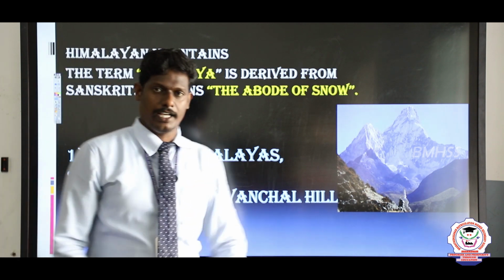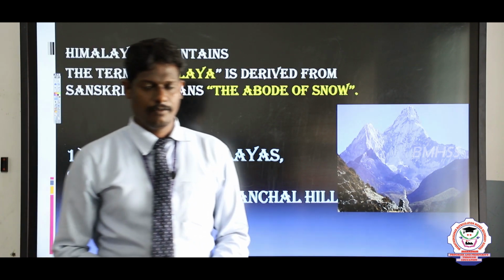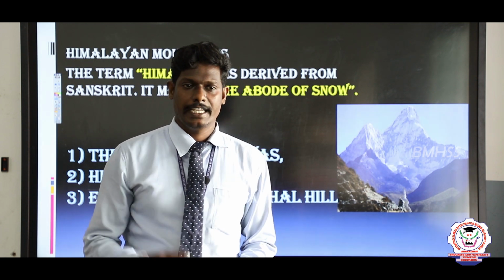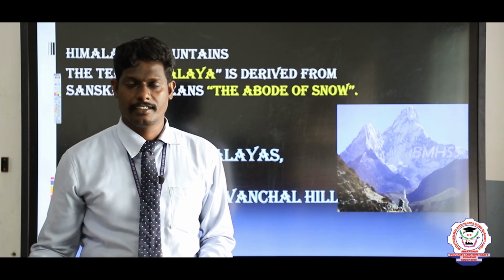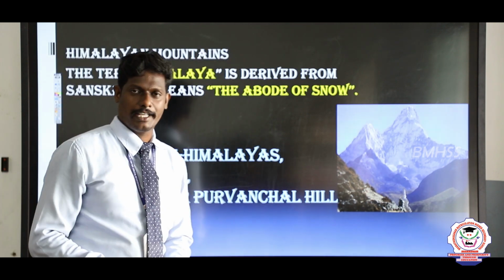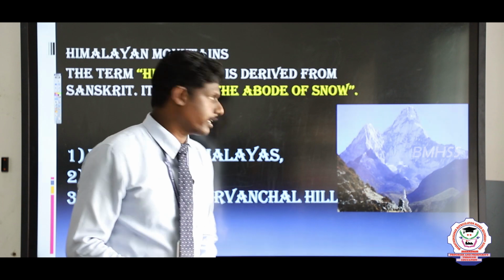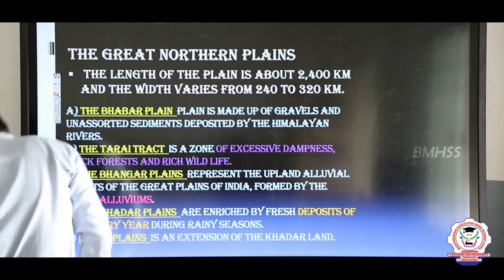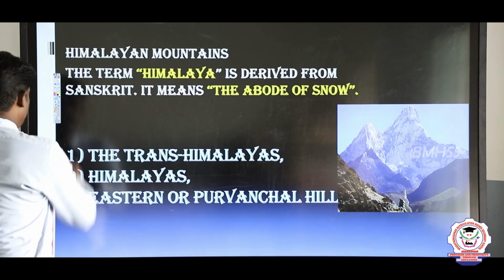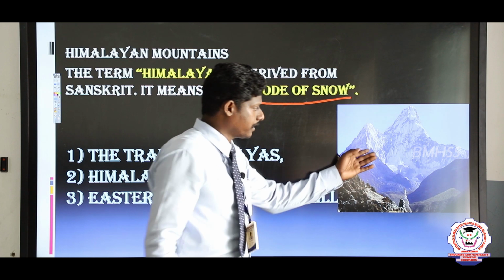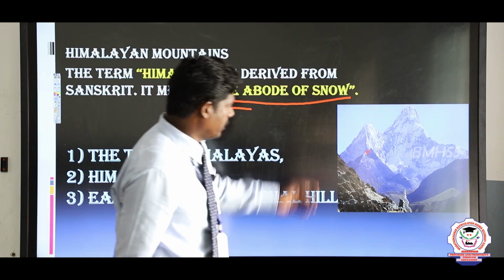First one, the Himalayas. We call them the Great Himalayas because they connect nearly 7 countries. The word Himalaya is actually a Sanskrit word. The meaning of Himalaya is the abode of snow. You can see it in the picture.